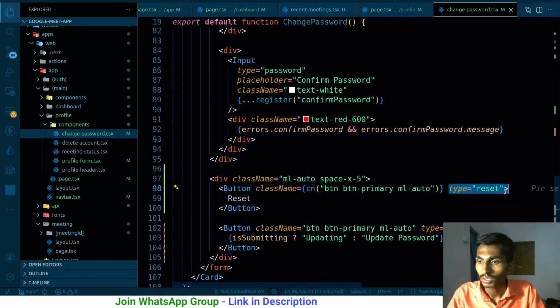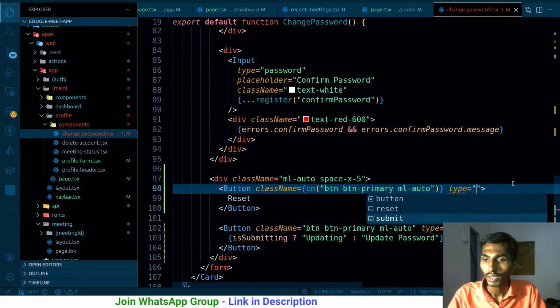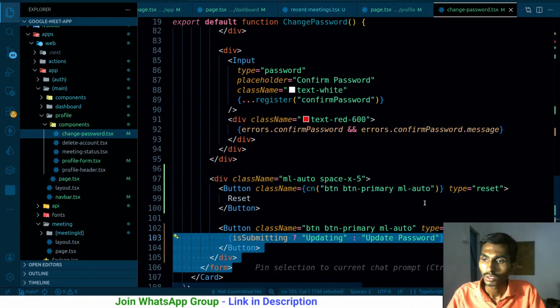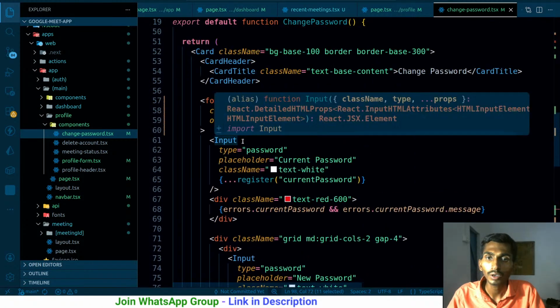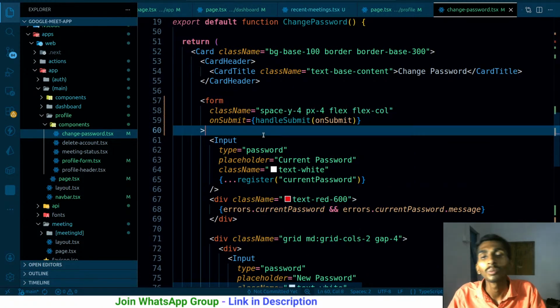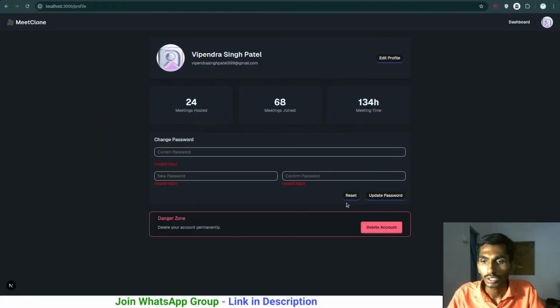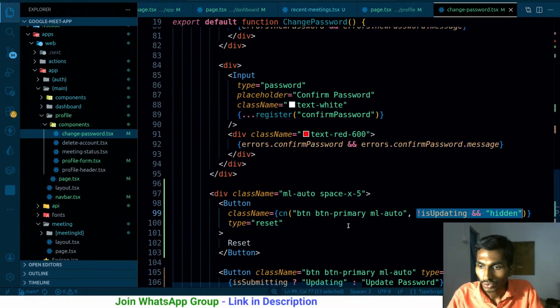Type reset, I think it should be working. This is definitely a form. So why is it not being reset? Probably because I'm using useForm over here. Because of this, it is not able to reset the form. Yeah, so in that case, let me go a few steps back.